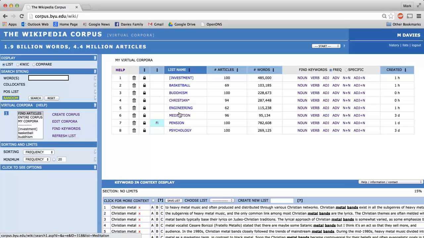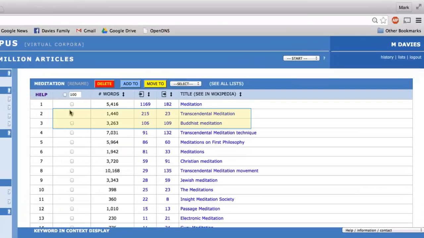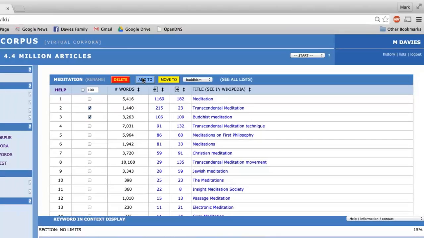And let's say that we're looking through our meditation corpus, and we see that there's an entry here for transcendental meditation and Buddhist meditation. We say, you know what, those would be really nice pages to add to our Buddhism corpus. So we can simply select Buddhism from the list here, and if we choose Move To, it's going to take these pages out of meditation and put them into the Buddhism corpus. But in this case, we want to keep it in meditation. We just want to add it to our Buddhism corpus.